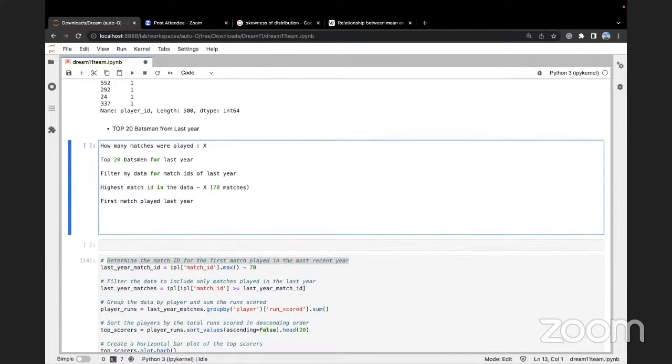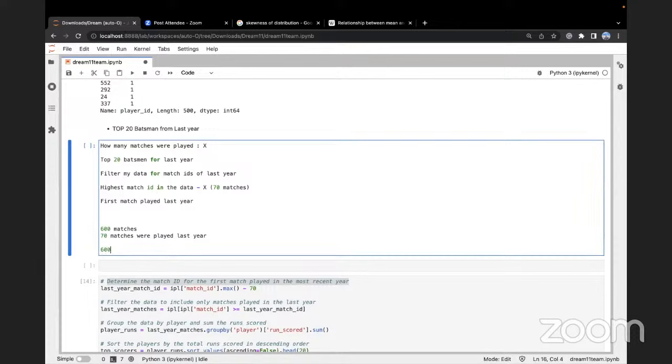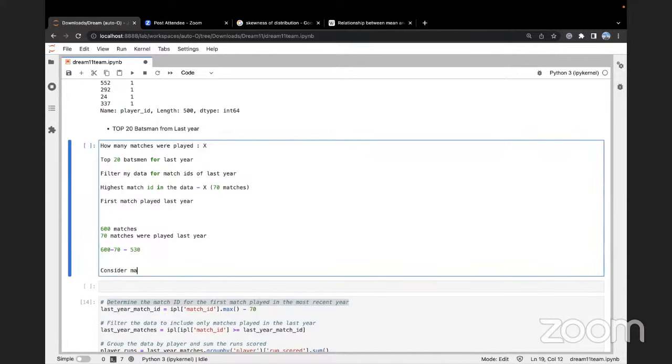So suppose I have total 600 matches of data, and I know 70 matches were played last year. So what will I do? 600 minus 70, which is equal to 530. So I will consider match ID equal to 530 plus.